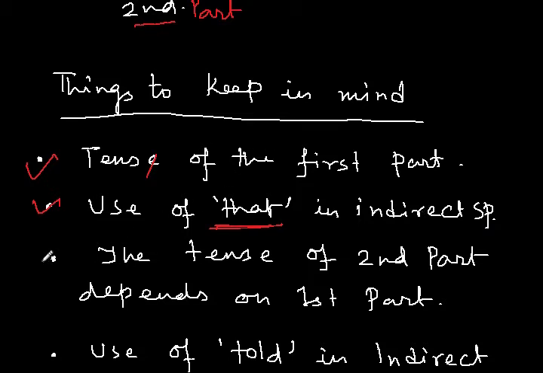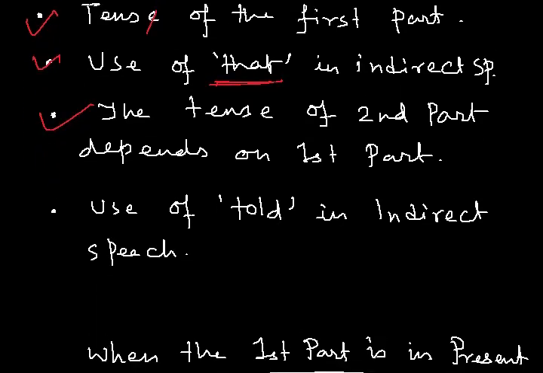Next point, the tense of the second part depends on the first part. The tense of the second part, meaning the portion which is within the quotation mark, depends on the first part. It will be easier for you to understand when I cite an example, but first I'm just mentioning the points which you have to keep in mind.